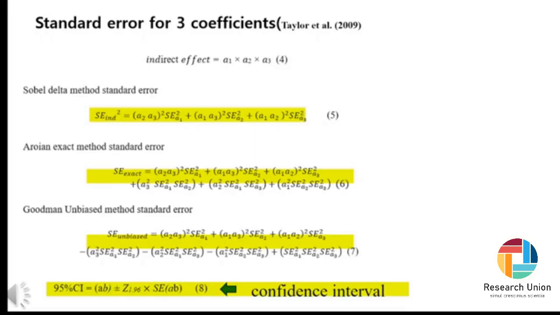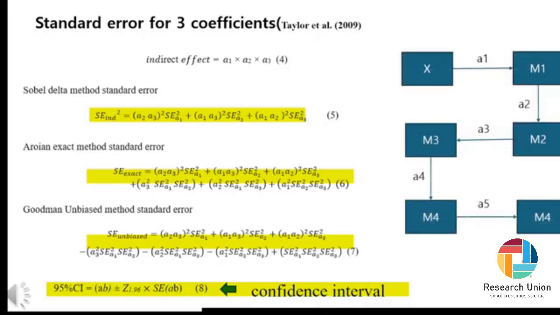However, this is not the issue. The problem is that if one more coefficient is added, it becomes extremely complicated. It's hard to imagine. Therefore, we use structural equation modeling tools like Mplus, lavaan in R, or AMOS, and calculate the mediation effect through bootstrapping.